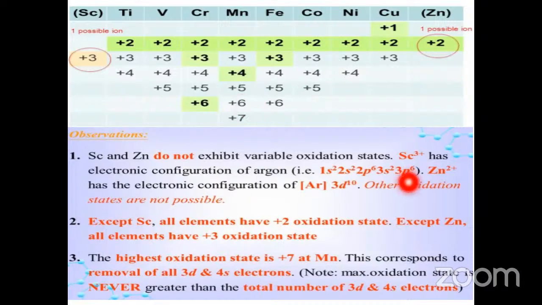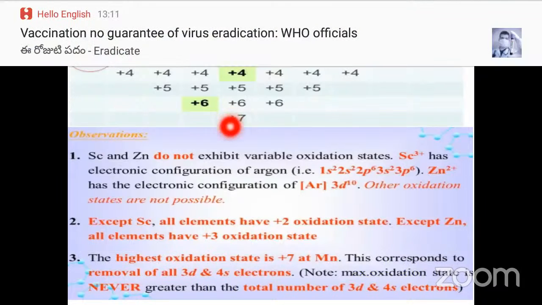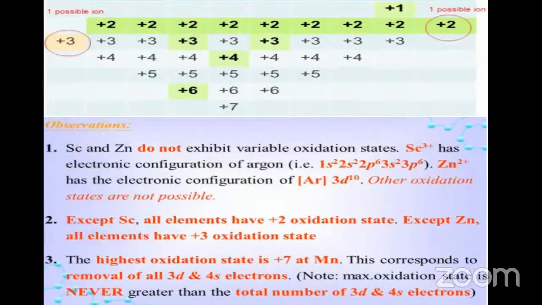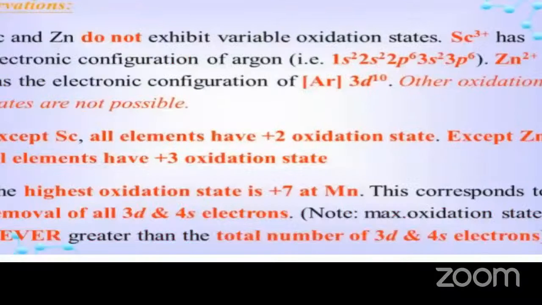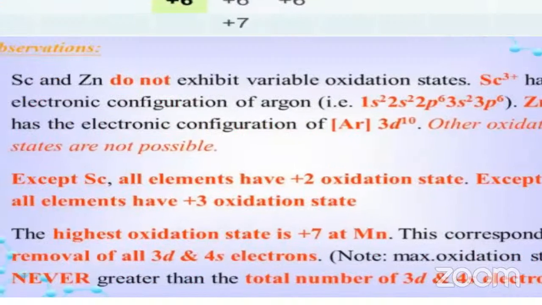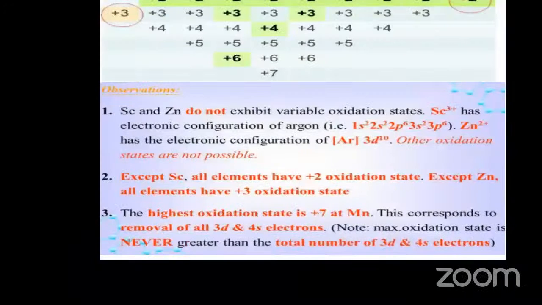The maximum oxidation state is never greater than the total number of 3d and 4s electrons. You remember this.